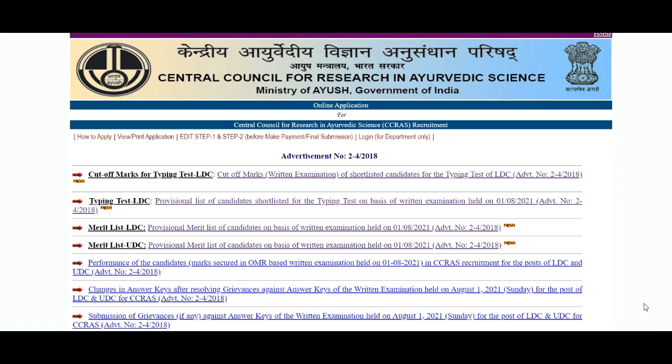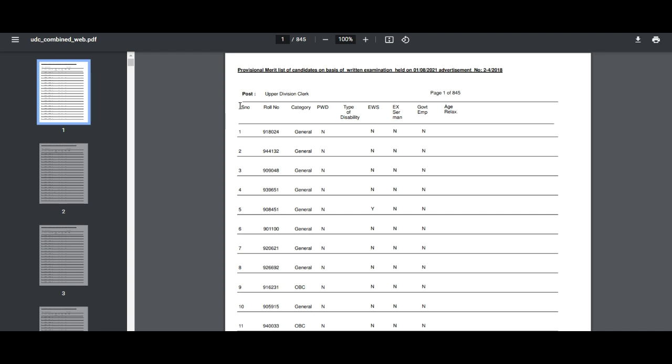If you go to the official recruitment site of CCRAS, you can see here for LDC, CCRAS declared everything including cut-off marks and list of qualified candidates for typing test. But in case of UDC, here you see merit list, and if you click here, then you can see here post upper division clerk, serial number, roll number, category. But in this PDF there is nothing related to merit list.